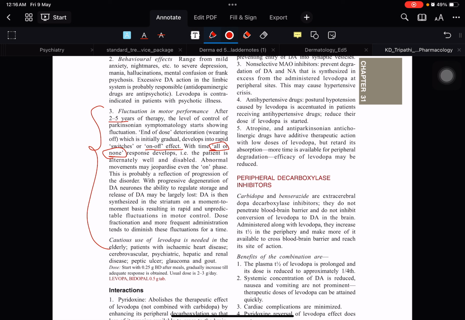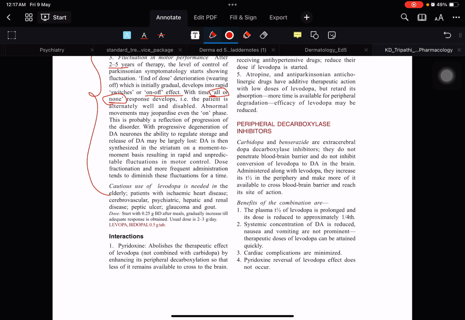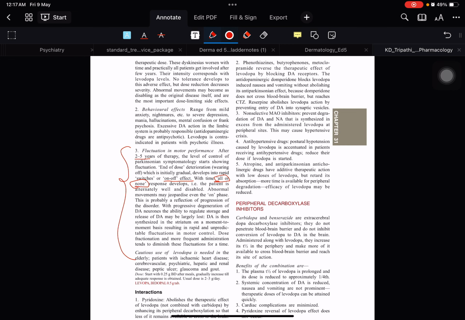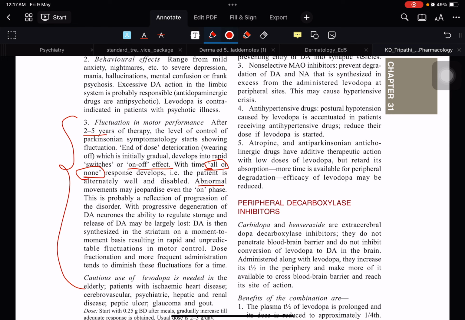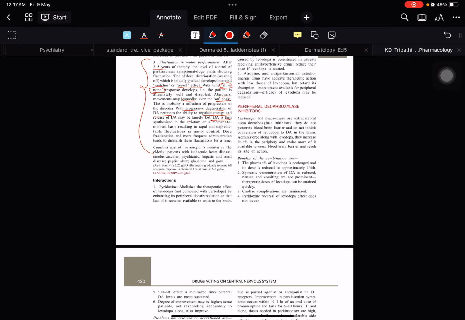Other things that we need to take under consideration: abnormal movements may jeopardize even the on phenomena. This is probably a reflection of progression of the disorder with progressive degeneration of the dopaminergic neurons. The ability to regulate storage and release of dopamine is largely lost, and that is why there is fluctuation in the activity. That is what you need to understand.